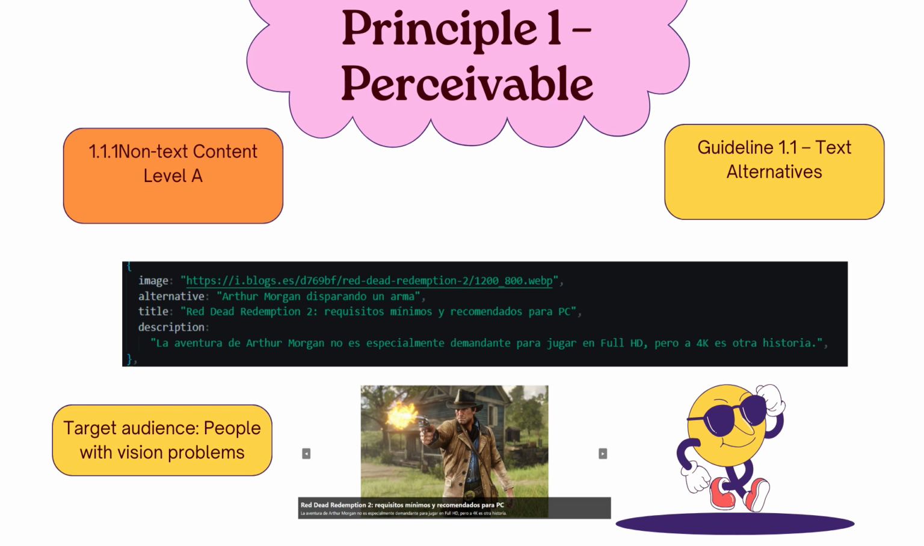I met the criteria by assigning alternative text to the images with the alt property. This, in turn, helps screen readers interpret the images we use and serves as good programming practice as an alternative to the situation where images do not load correctly. The target audience is people with vision problems.